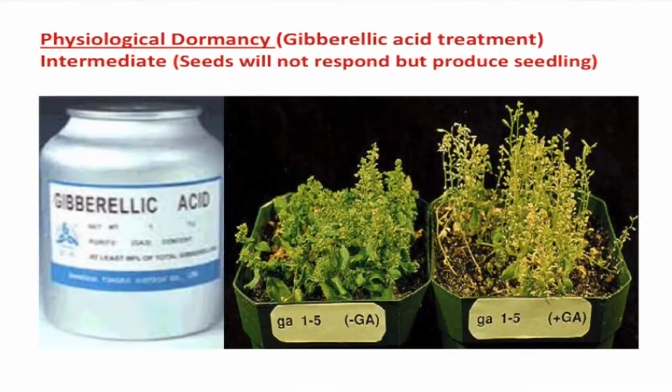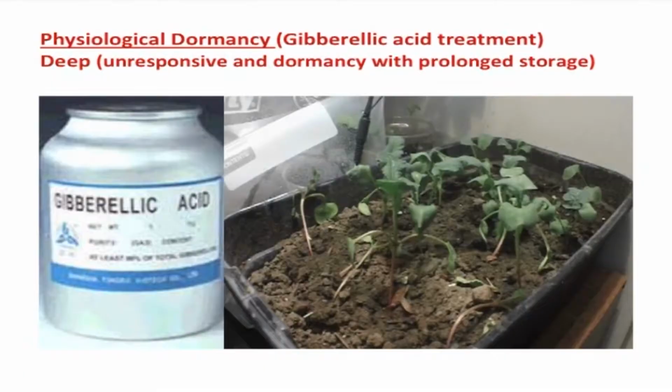In case of the intermediate type, most of the seeds will not respond to gibberellic acid infusion. However, the excised embryos will produce normal seedlings. Seeds may require 2 to 3 months of cold stratification for breaking the dormancy. Storage may not promote germination, but will reduce the time taken for cold stratification. The third type, or the deep dormancy, on the other hand is unresponsive to gibberellic acid treatment and excised embryos will also show dormancy, and prolonged cold stratification that can last up to 4 months alone can relieve such deep dormancy.